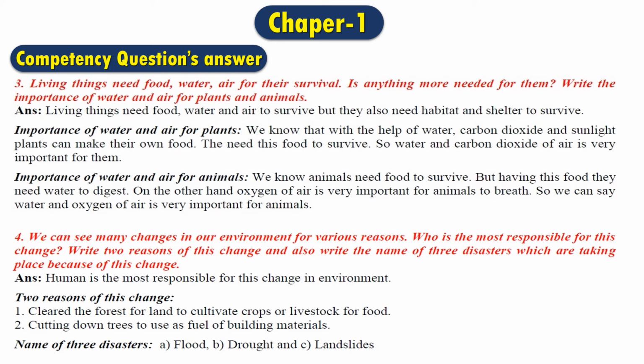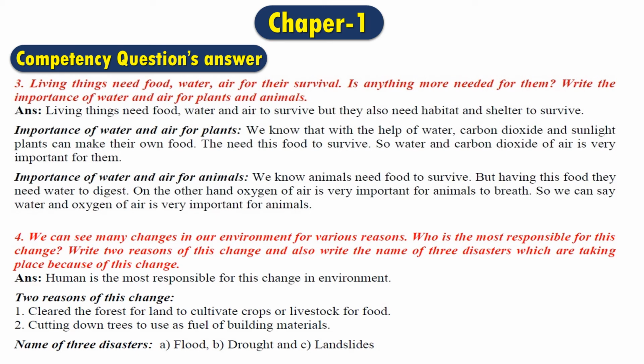In the first part, living things need food, water, air to survive, but they also need habitat and shelter to survive. That means food, water, and air is not sufficient for them. They need habitat and shelter to survive as well. In the next question, it says the importance of water and air for plants and animals. So first of all, we will write the importance of water and air for plants, and then we will write the importance of water and air for the animals.